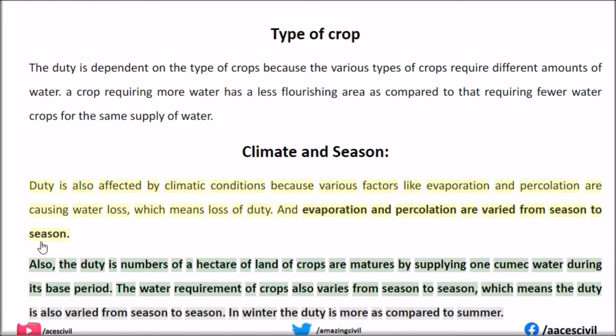Also, the duty is the number of hectares of land of crops matured by supplying 1 cubic meter of water per second during its base period. The water requirement of crops also varies from season to season, which means the duty varies.